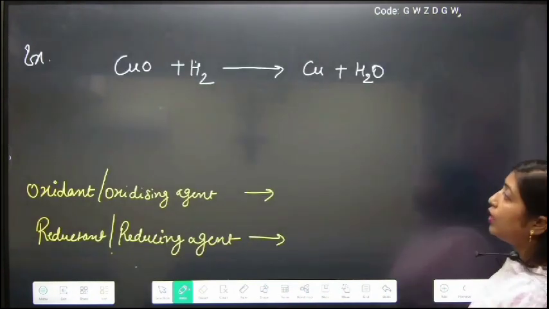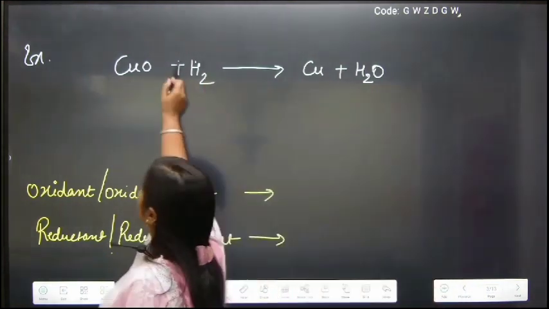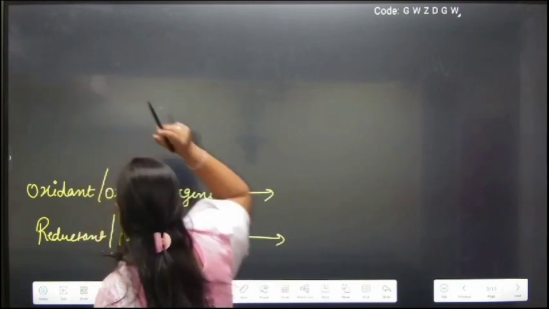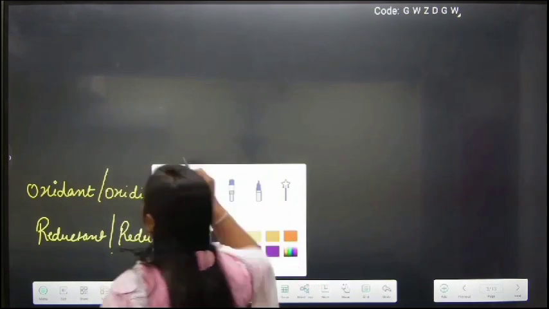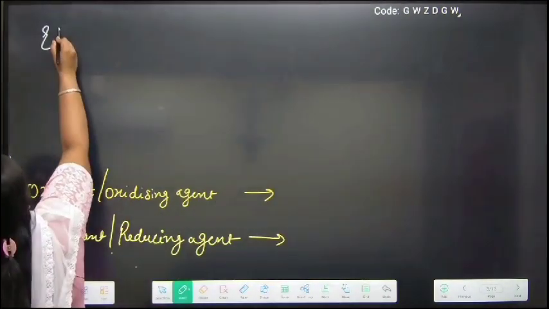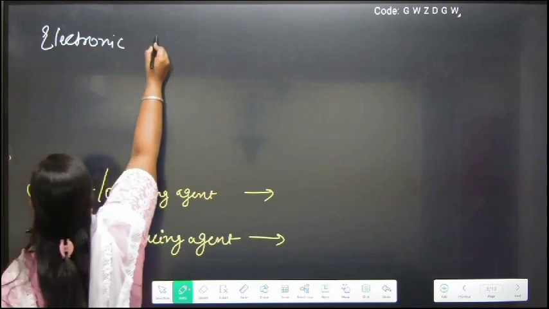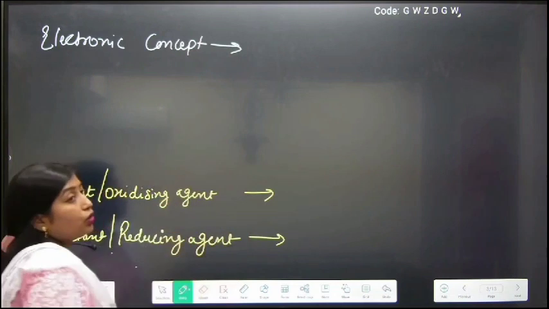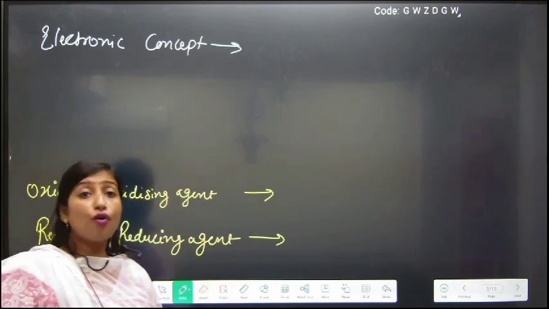Now the other concept is the electronic concept for redox, which totally depends on the gain of electrons or the loss of electrons.